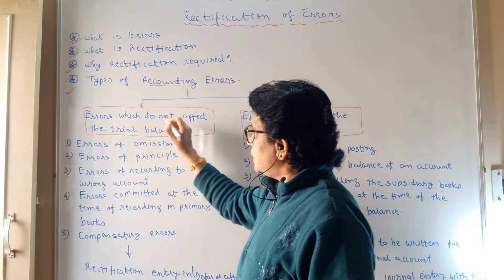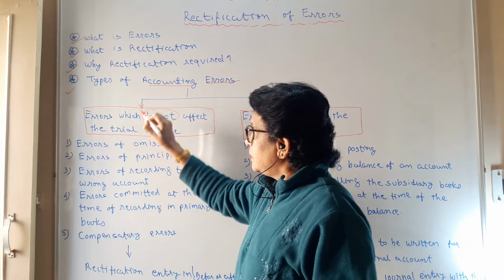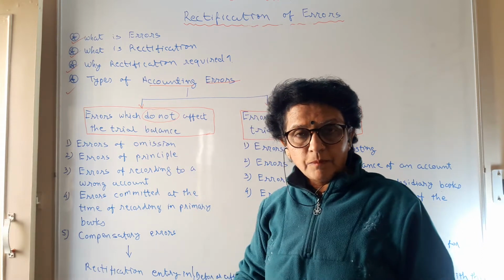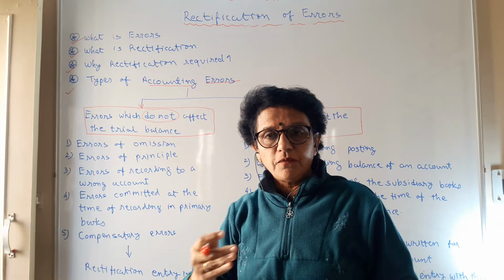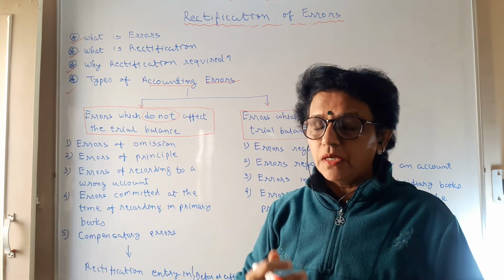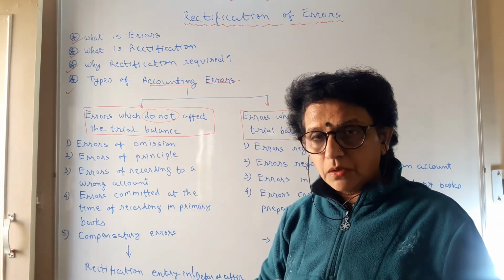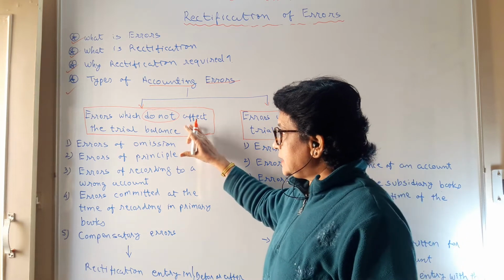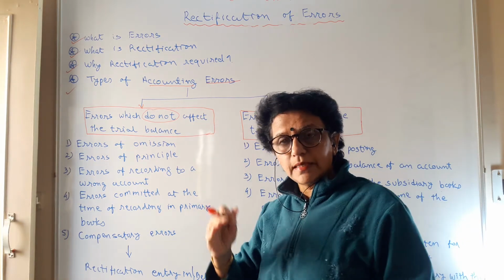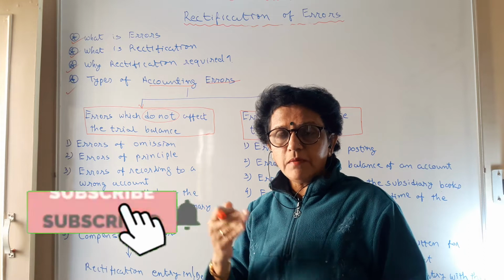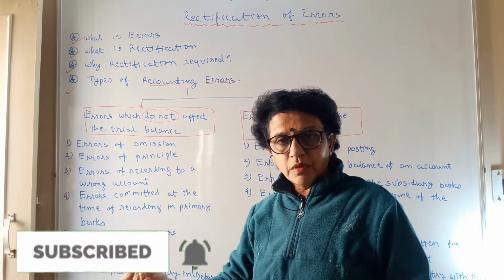Errors which do not affect the trial balance. Very smart errors. They exist in the books of account but it is still very difficult to locate them, because even though they exist, your trial balance total gets equal. Your trial balance total is the same.